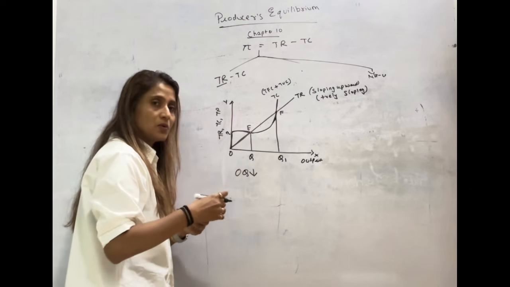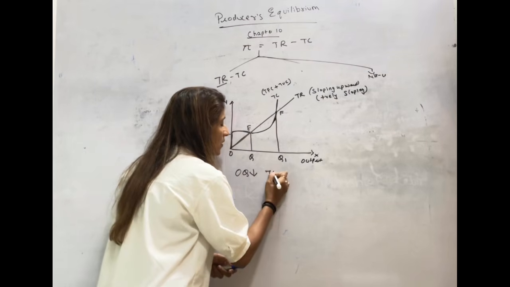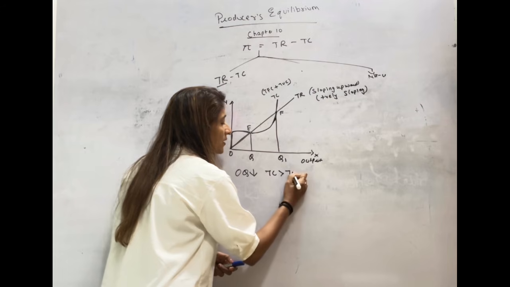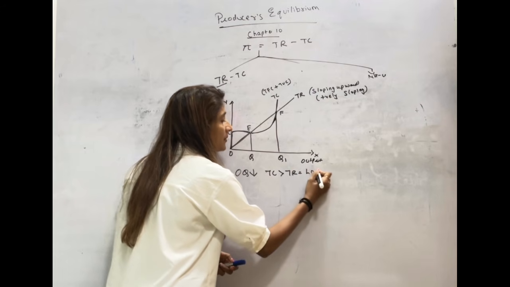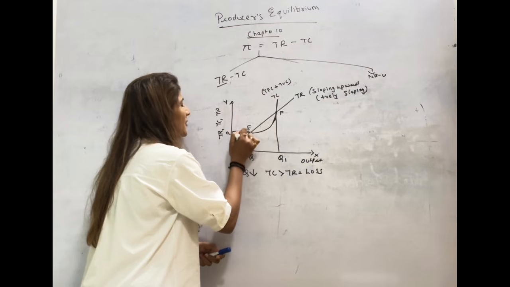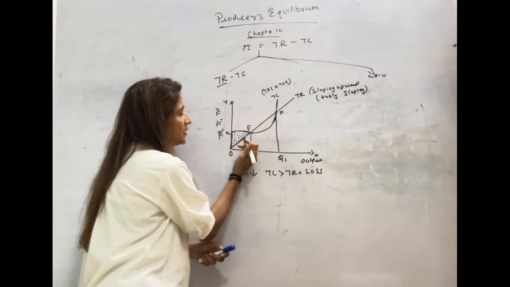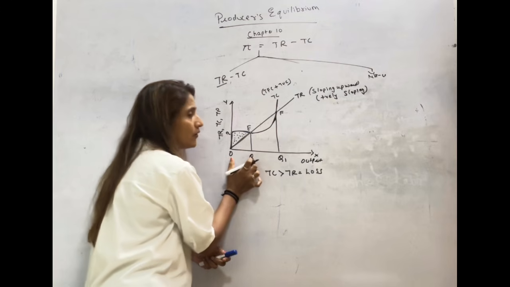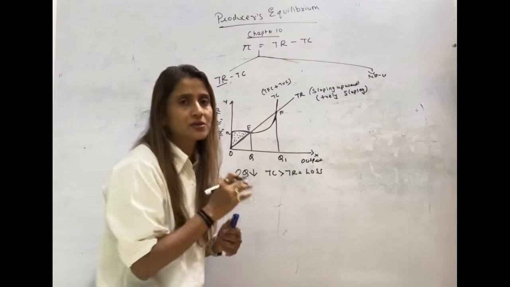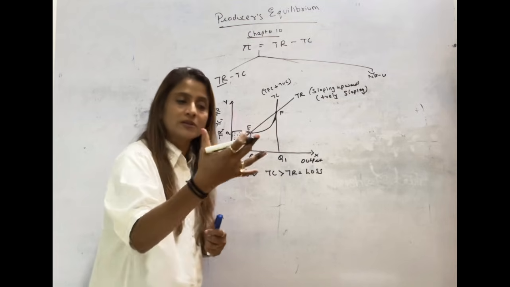Total cost is more than total revenue, so a firm will make a loss. So it is a very low output; the firm should not produce so little. Anything less than OQ level of output is going to give loss to the firm, because at that level of output your cost is going to be more than revenue.